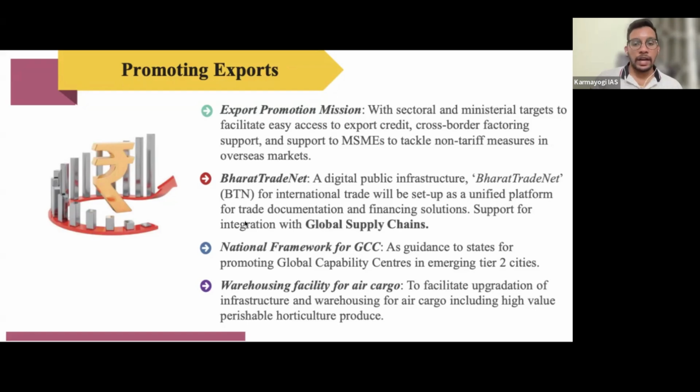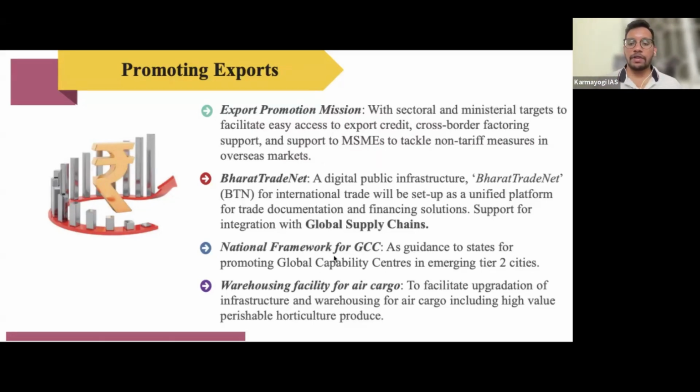Then we have Bharat Trade Net. The government is going to establish a unified platform. If you want to export some goods to other countries, we need to search a lot of websites, and a lot of permissions need to be taken. So the government wants to bring a single place, a single website, a single app, that is Bharat Trade Net, where all the permissions and all the things you need to take will be handled at a single place. That is Bharat Trade Net, right? So that they can integrate with global supply chains in a very easy manner.